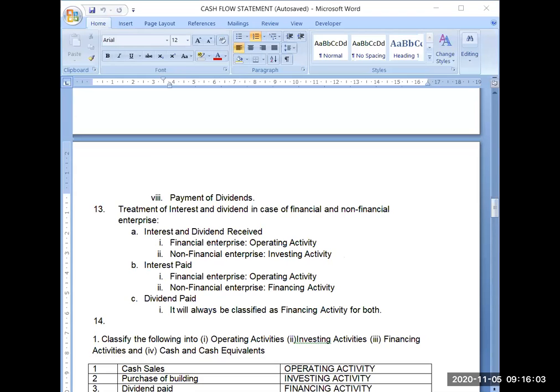But again, as regards a financial enterprise, what is their main operating activity? They can accept the deposits, they can disburse the loans, and they can deal in the securities. Buying and selling of securities is their main operating activity. So whatever dividend they are receiving, like interest, will also be their operating activity. Please go through these points in detail each and every day, so that you do not feel confused as we move further.